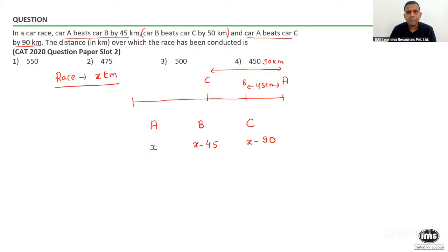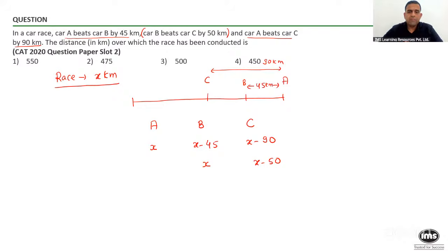What does this statement mean? This basically means that when B completes the race by covering x kilometers, in the same time car C will cover x minus 50. Are we clear? So in the time when car B covers x kilometers, car C covers x minus 50. So can I also say that the ratio of the speeds of car B and car C will be x is to x minus 50?